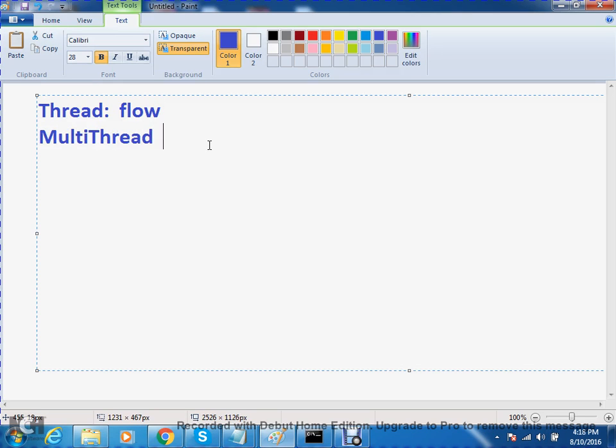Now, what is multi-thread? More than one thread, more than one flow, is called multi-thread. That's all. Now observe here.